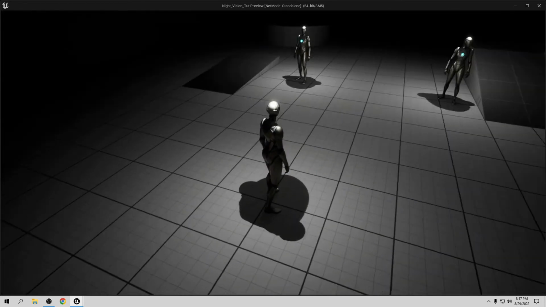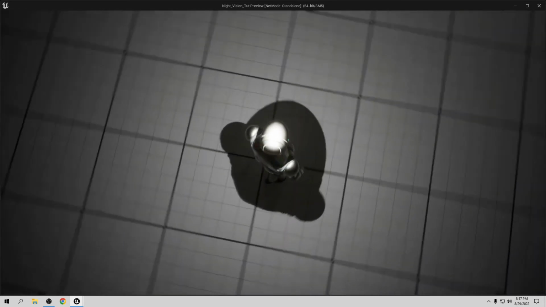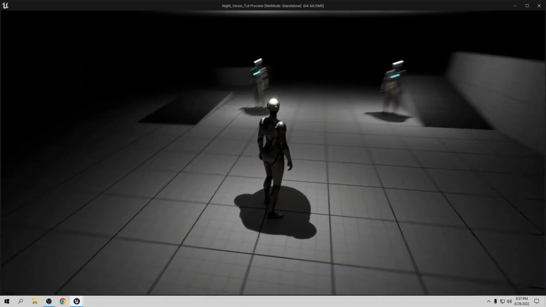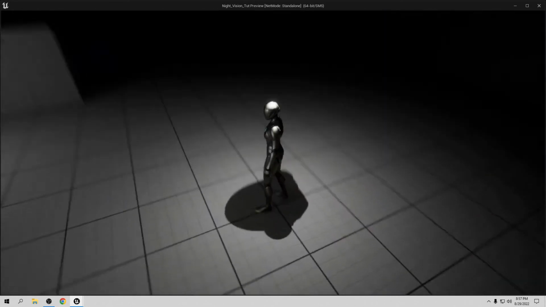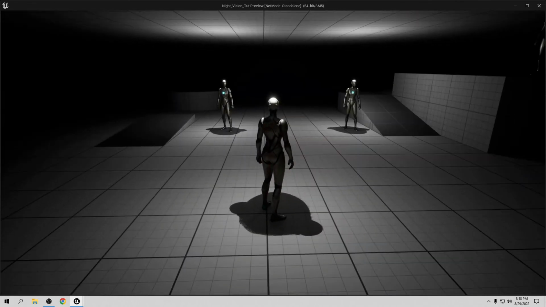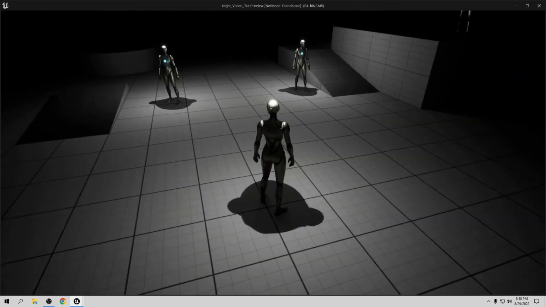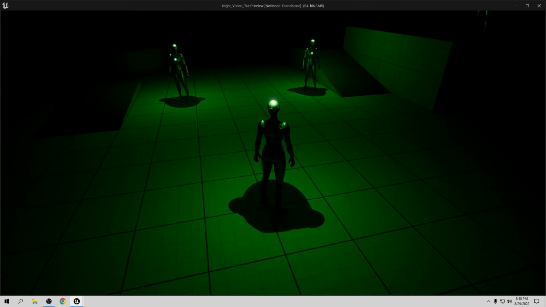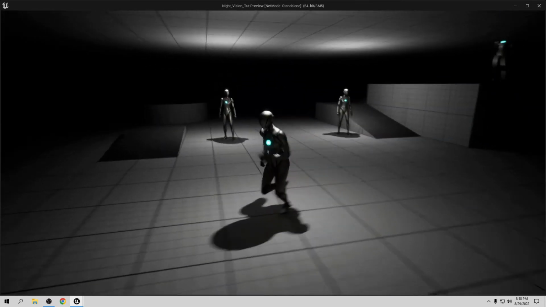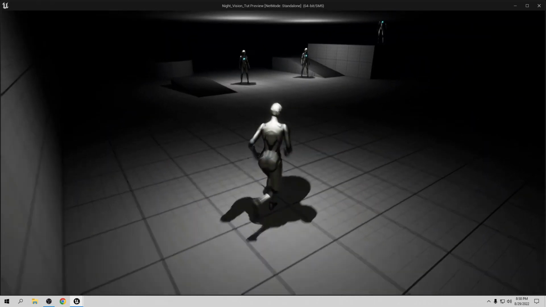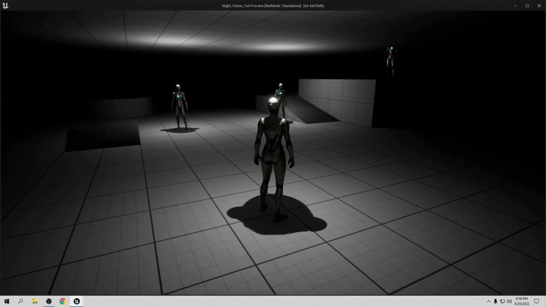First, we don't want to have these shadows, because right now they don't look great. Also, the night vision is not activated, yet we have this light activated at all times. So if we press, we can see it's working in both. So we don't want to do that. It should only work when it's in the night vision. And like I said, the shadows are still the other way. And also, if we go far enough, we can see the enemy has that point light. So that's why it's better not to copy from the third person character.